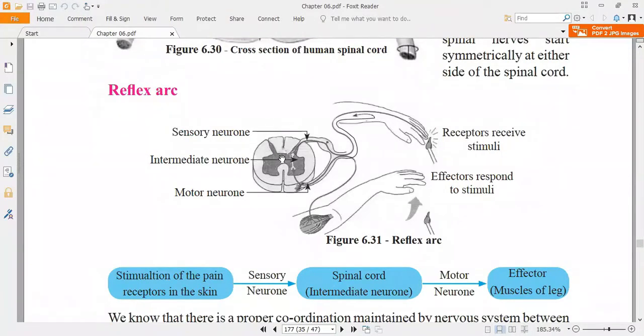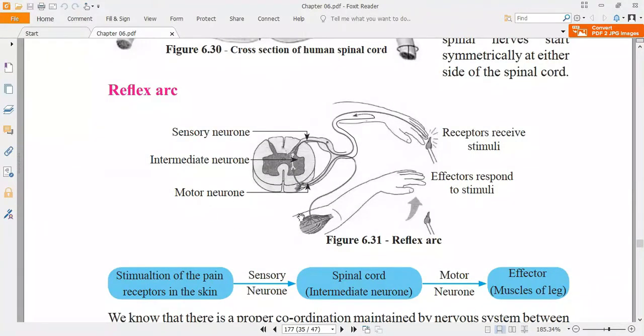Then it will be transmitted to the intermediate neuron, or interneuron, which connects the sensory neuron and the motor neuron. From the motor neuron, it will be transmitted to the effectors. Effectors can be muscles or glands. Here, obviously, the muscles of the hand will immediately help to take the hand away from the fire. It is an action that takes place unconsciously, immediately and quickly. We call this a reflex action. With the involvement of the reflex arc only, the reflex action takes place.